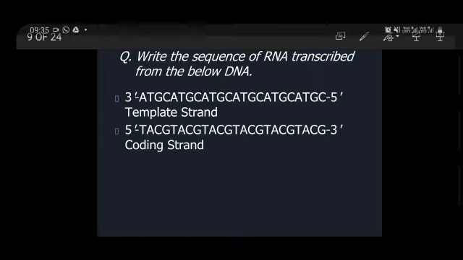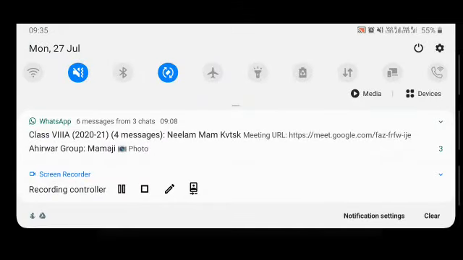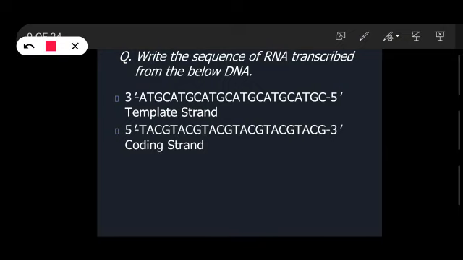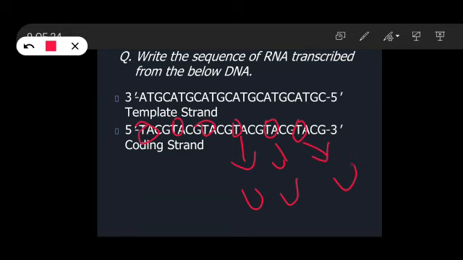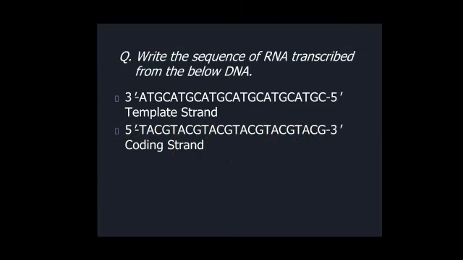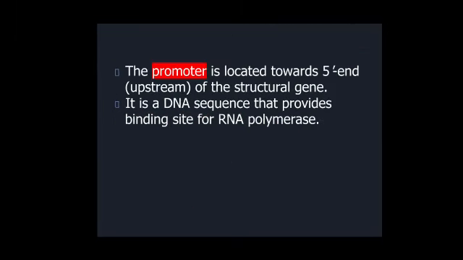So what you are going to do is replace all these T's with U. It will result in the sequence of the RNA transcript. This is how you are going to attempt any question which comes in any of your exams.